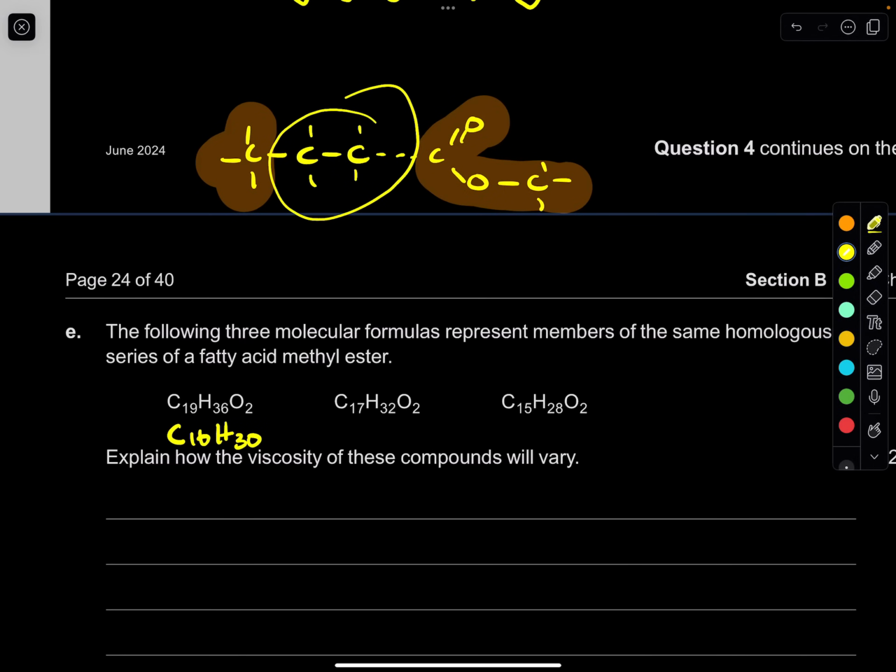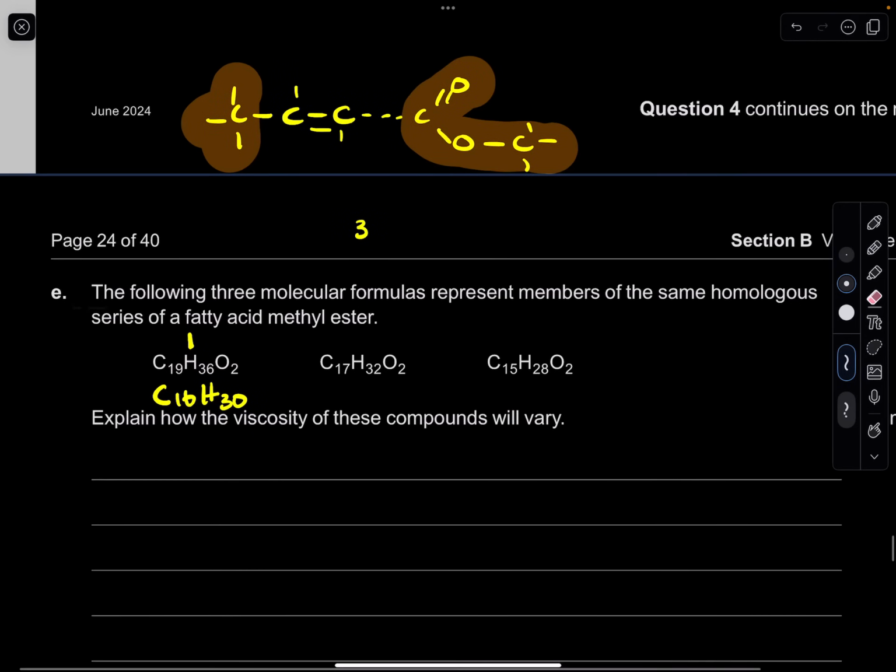So the overall, if it was saturated, if it didn't have any double bonds, every carbon will have 2 hydrogens. So this carbon, if it had 200, it will be 16 times 2, which is 32. But it's 30, so it means that it has 1 double bond, because if there was 1 double bond, 2 hydrogens will be taken out, and so this will be 30. So this one here only has 1 carbon-to-carbon double bond, and we'll check that with the other ones too.